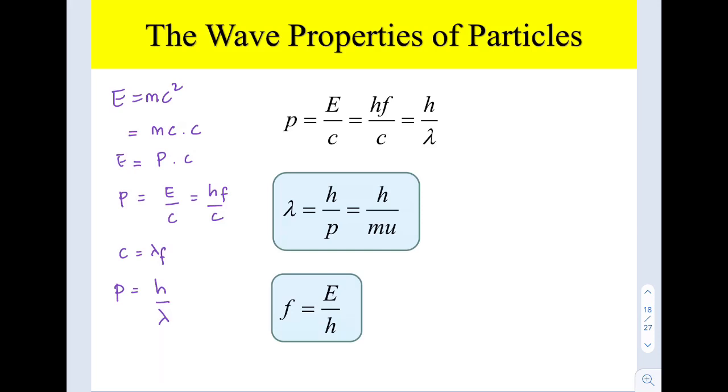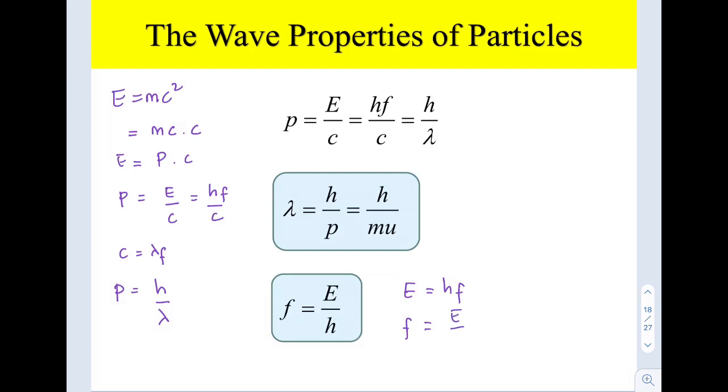And from Planck's hypothesis, we know that E equals hf. So to know the frequency of a particle, we know that frequency is a characteristic of a wave. If a particle can have the behavior of a wave, it can have a frequency.